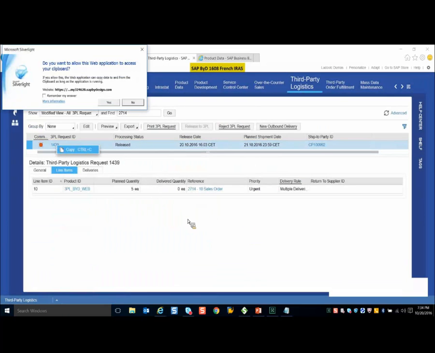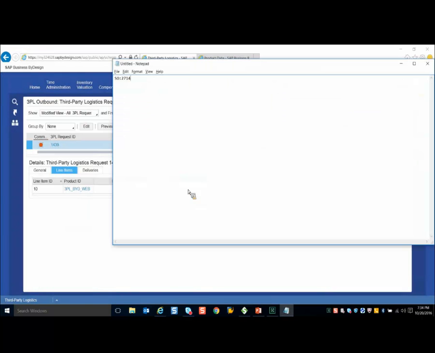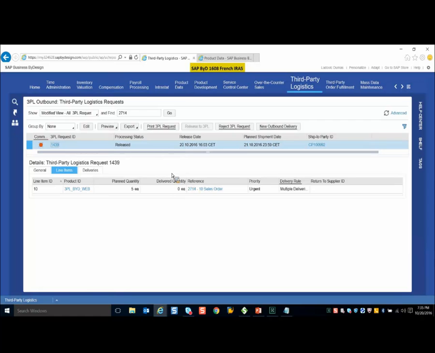Okay, so let's come to 3PL here. Using this 3PL ID, the warehouse provider will send the goods directly to the customer to fulfill the demand, and once the outbound process is done from his end, he will then send a confirmation message to your system that will further update the inventory and create the outbound delivery in the system. So I'll just create the outbound delivery with respect to the 3PL request ID.